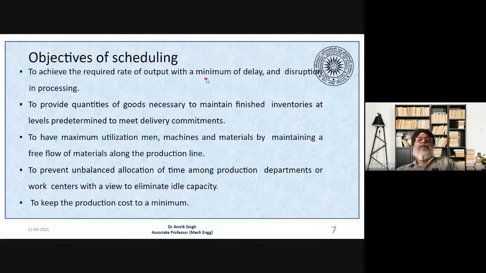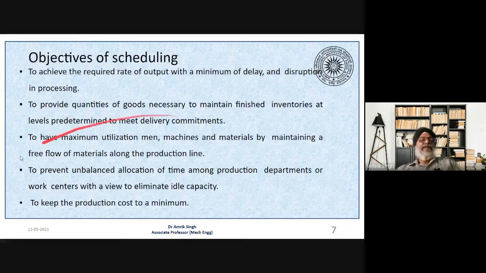So there should be no delay or a minimum of delay, and there should be no disruption. That means the production should go on. The second objective is to provide the quantities of goods necessary to maintain the finished inventories at levels predetermined to meet the delivery requirement. So our scheduling should be such that we are able to produce the goods at the right time and in the right quantity so that we can meet the commitments of our customer.